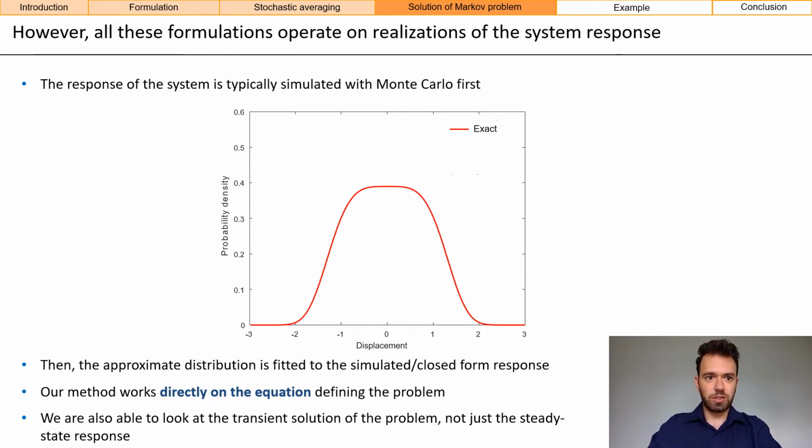In other words, the response of the system is first typically simulated with Monte Carlo, then approximate distributions are fitted to the simulated closed-form response. Our method instead works directly on the equation defining the problem, and as a consequence, we do not have to generate simulations of the process first. We are also able to look at the transient solution of the problem, not just the steady-state response.